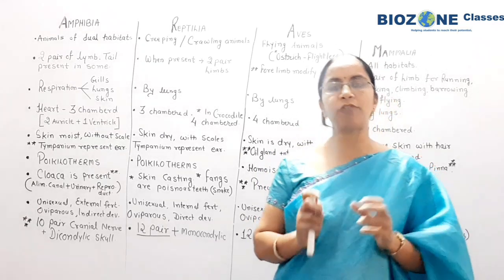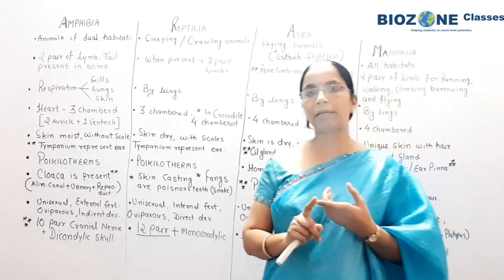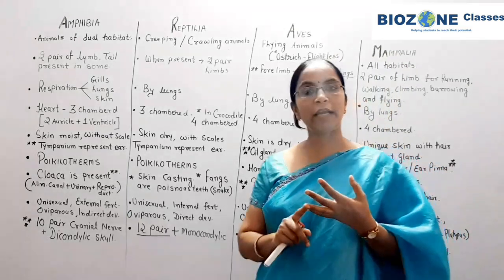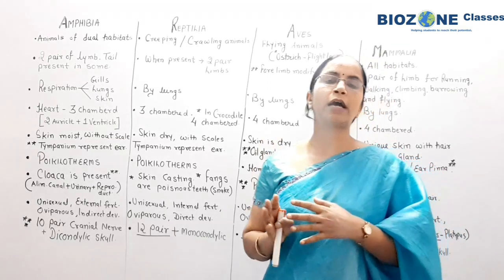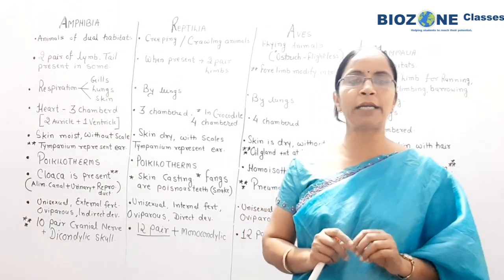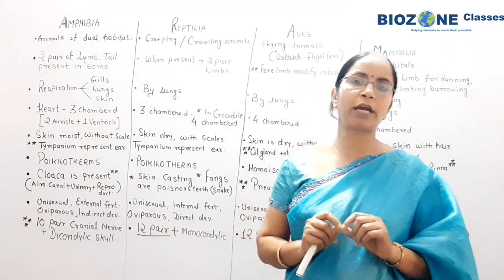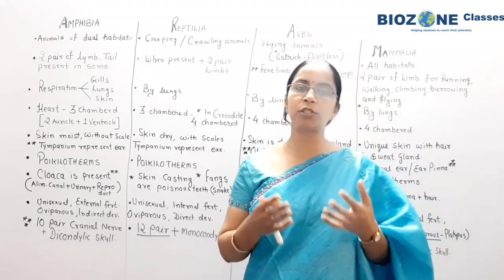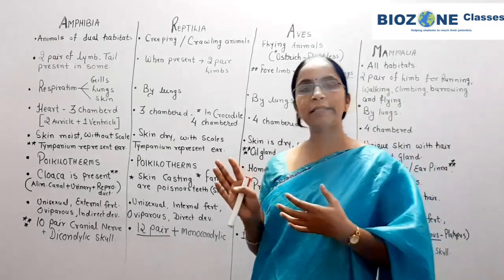So one class, or one session, I will take for the comparative features of digestive systems, where the digestive system is complete or incomplete, where the fertilization is internal or external, how many phyla are hermaphrodites, how many phyla are unisexual, because mostly that kind of question also comes multiple times, where a number of examples are provided and then the question asks among the following how many animals are hermaphrodite or unisexual, or how many show internal fertilization. Generally the question asks for hermaphrodite phyla, internal fertilization as well as diploblastic, triploblastic.